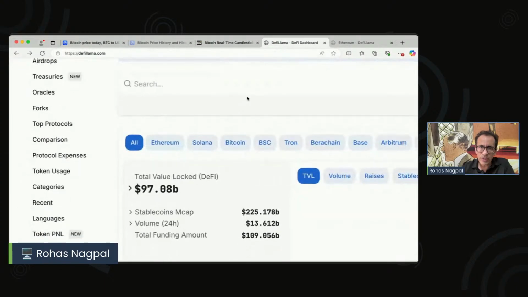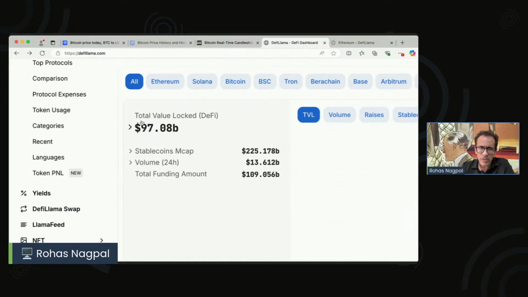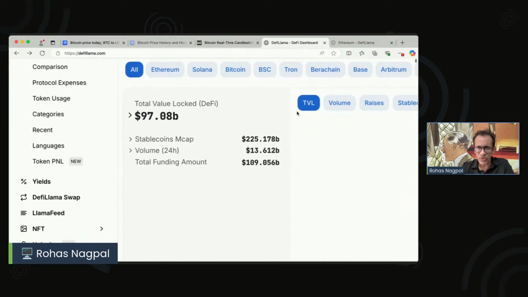So the last metric that I wanted to talk about is total value locked. Now this is a very interesting one. It kind of represents, and this is usually for the blockchain platforms or the DeFi decentralized platforms, which we are going to go into detail in the second session, how many different tokens are on this particular blockchain and what is the total value of that.